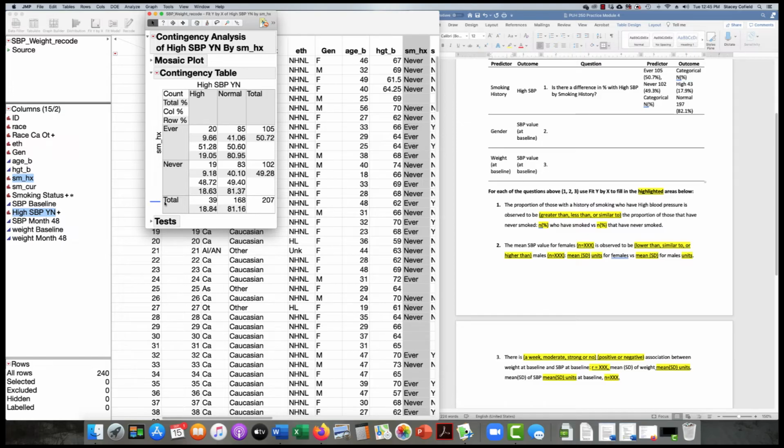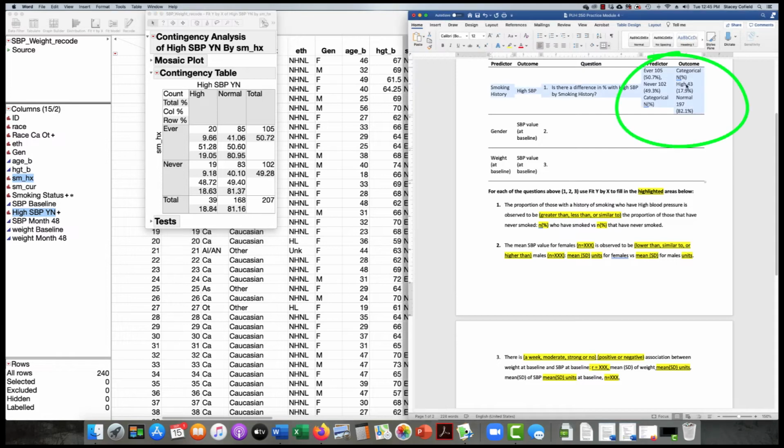Let's take a look at our totals for high SBP. In this case, we have 39 people with high SBP. But wait a second, over here, I have 43 people with high SBP. And I have 197 with normal. And over here, I only have 168. That means that our smoking history was our limiting status here. We have fewer people that have answered the smoking history questions than have answered the SBP questions.